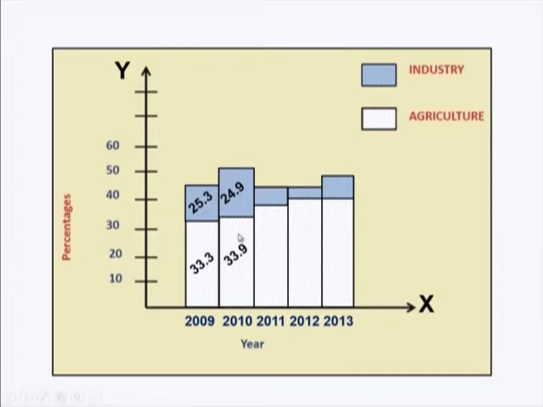This you can show by the corresponding dashed lines which represent the 25.3 percentage, and for industry 33.3%. So totally you get 58.6%. On the right top corner you can say what this structure shows, what the shading shows.